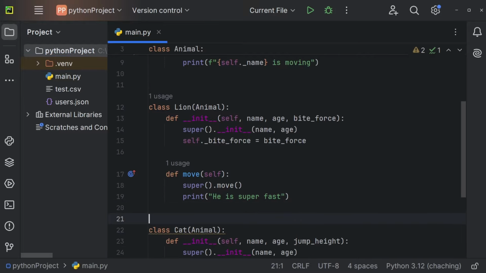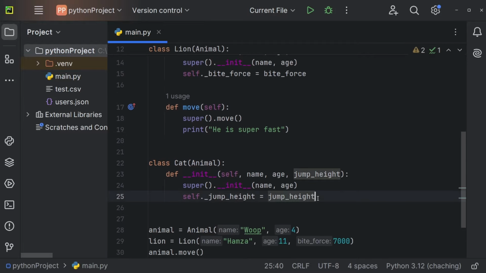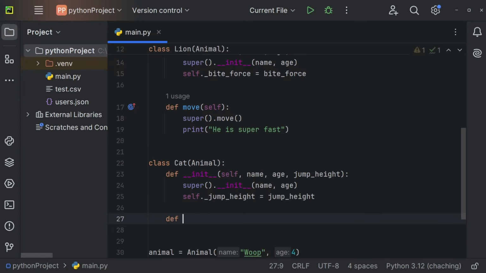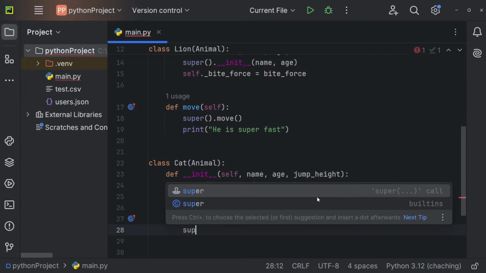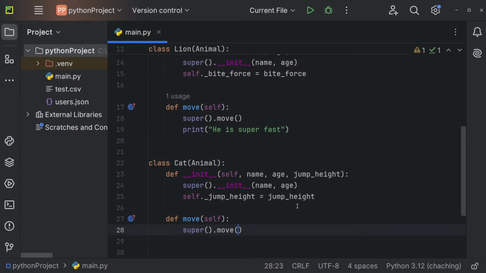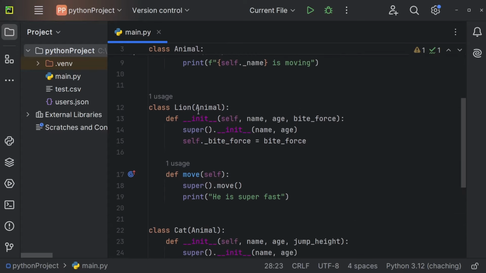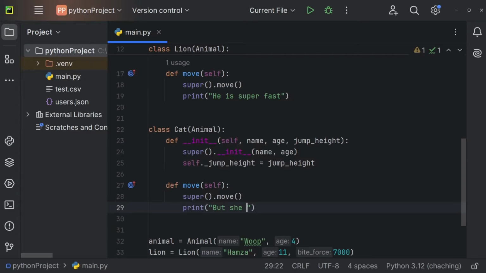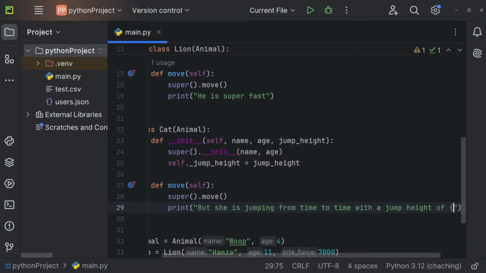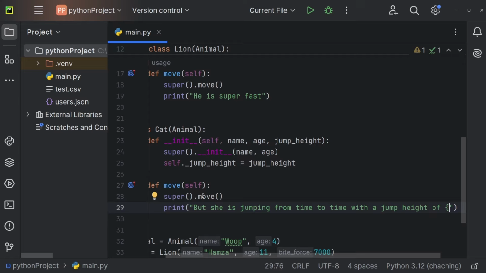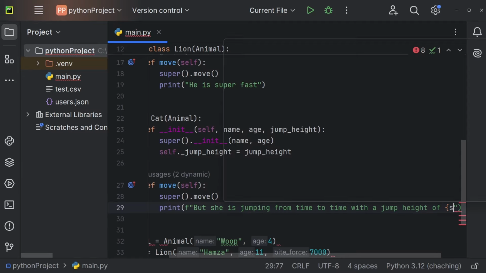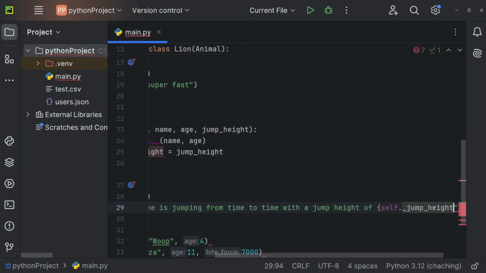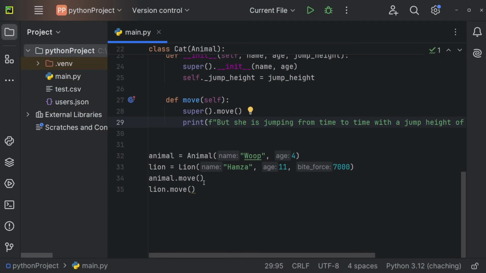And now I can also extend the move method for the cat. So let's say def move, and we're going to call super().move. So we'll also call the parent move method right here. And now we can also say print, but she is jumping from time to time with a jump height of self. Let's actually turn this into an f-string. So self._jump_height, like so.